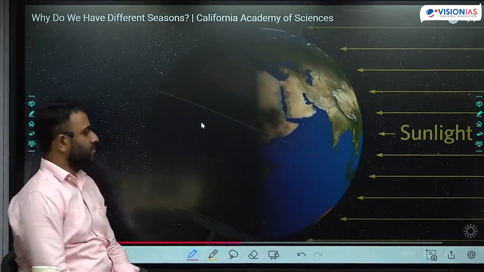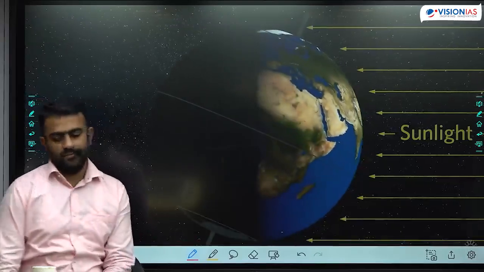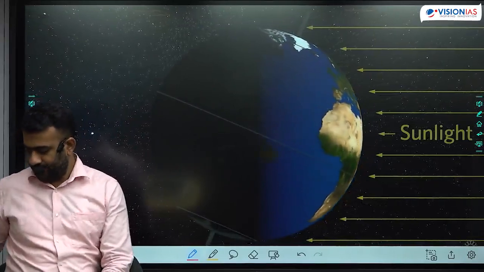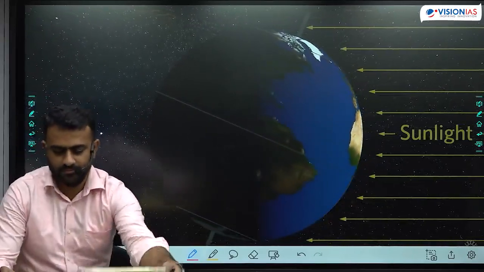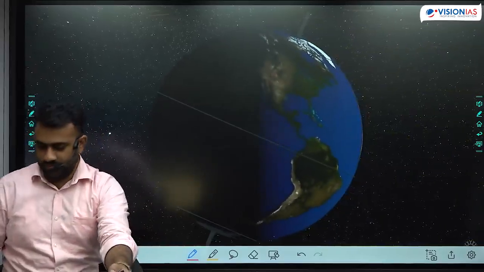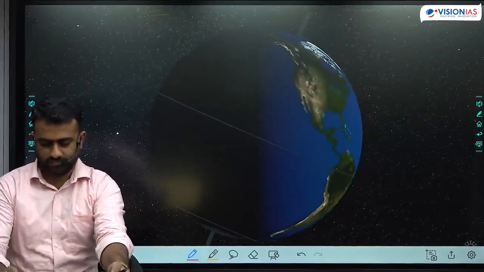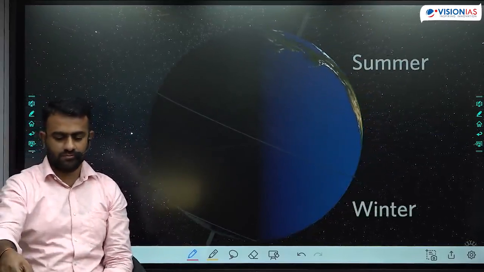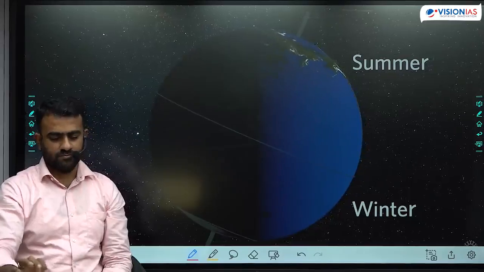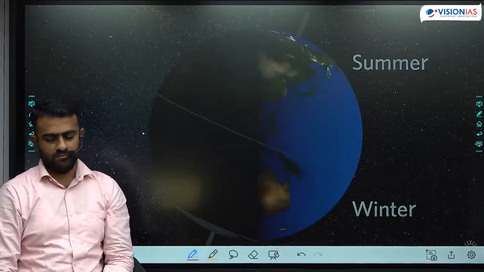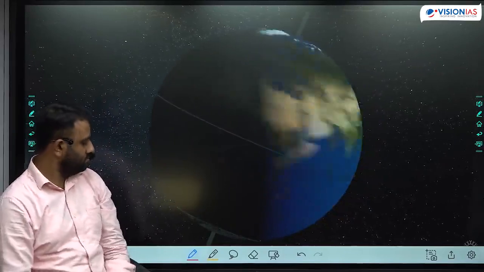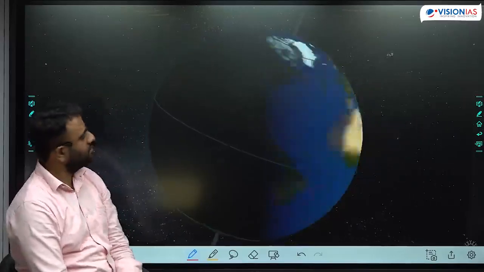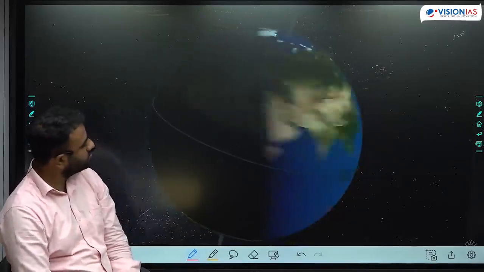Sunlight strikes the northern hemisphere more directly, and the sun stays in the sky for a longer time. Compared to winter, summer days are warmer, and the sun stays in the sky much longer. Notice too that while it's summer in the northern hemisphere, it's winter in the southern hemisphere. Because of Earth's tilt, the seasons are reversed. We observed how Earth's tilt creates different seasons throughout the year. Again, we are back to the equinox.